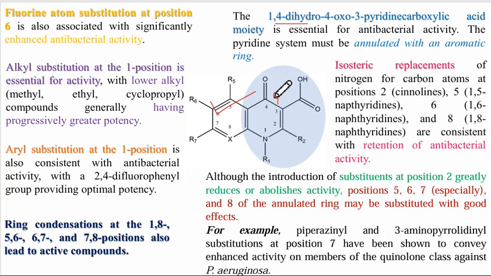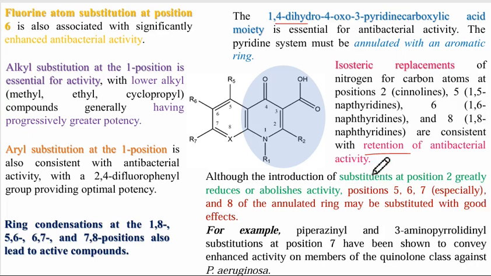Isosteric replacements retain antibacterial activity. If there is any isosteric replacement of nitrogen for carbon atoms at positions 2, 5, 6, and 8, it leads to retention of antibacterial activity.